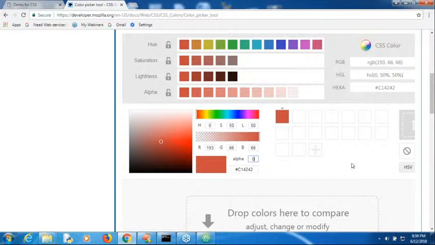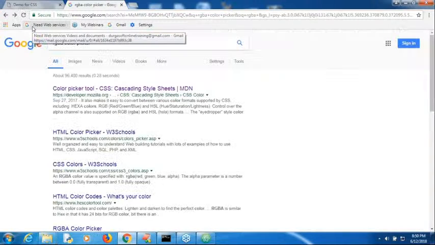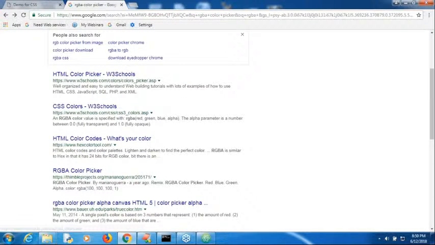There are several websites related to this. Just go through Google and you can see the difference between these things.